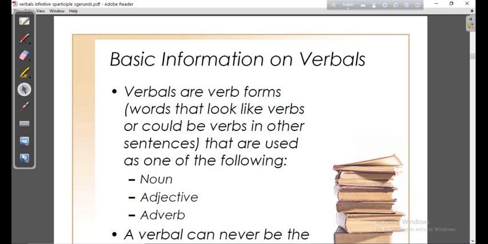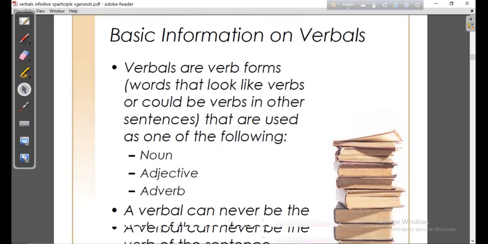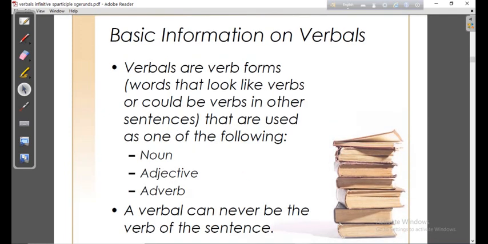Okay, dear students, hope you have become quite clear here. A verbal can never be the verb of the sentence. Another way to say it: a verbal is actually the verb form of a word, but it will never be the verb of the sentence. Rather, it will function as other parts of speech like noun, adjective, and adverb. Okay, dear students.